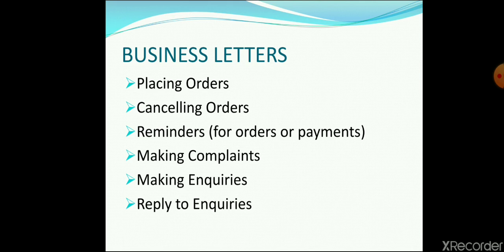Right? Next is making inquiries. It means before purchasing anything, before doing any business, we need to know the price of certain things. And for that purpose also, inquiry letters are written. So how are those written?